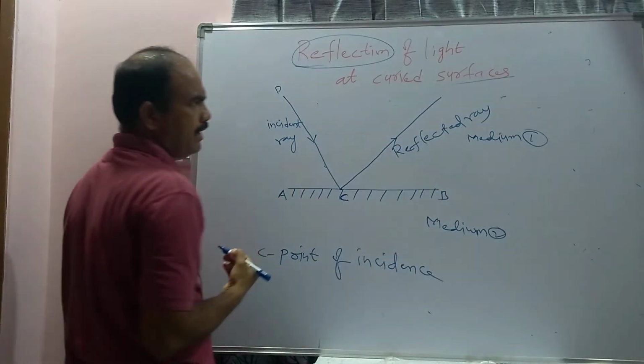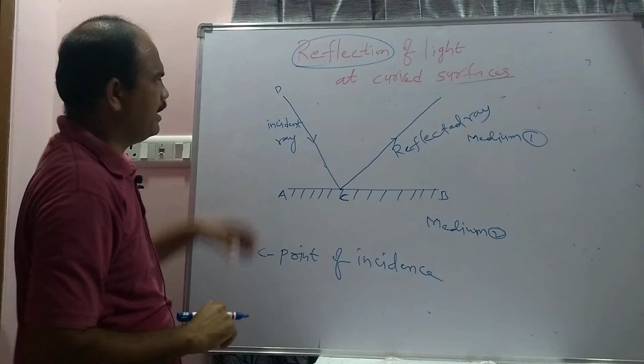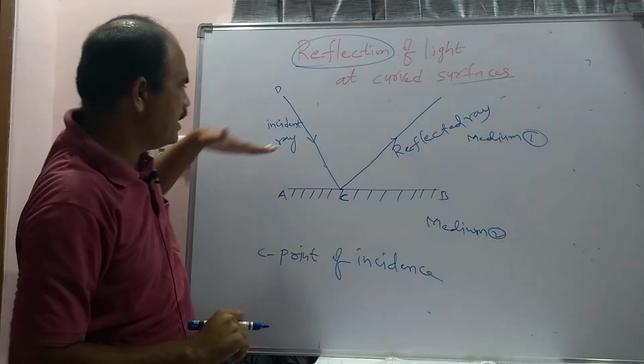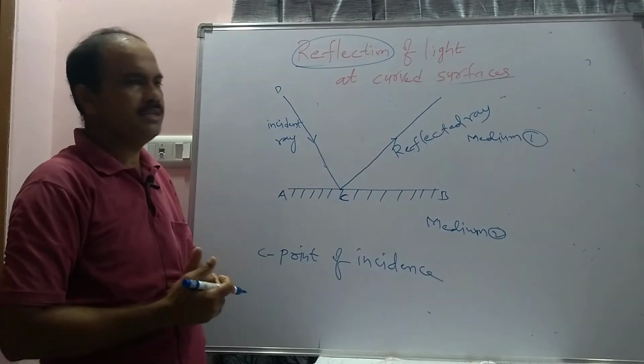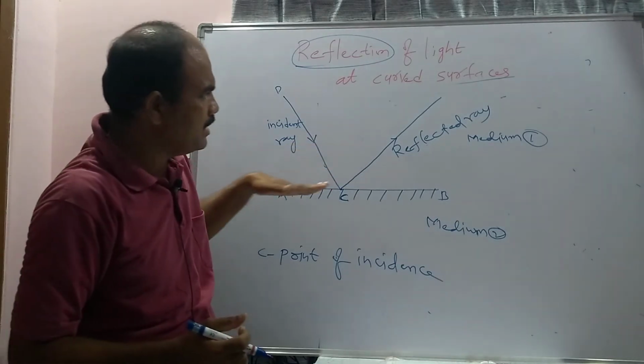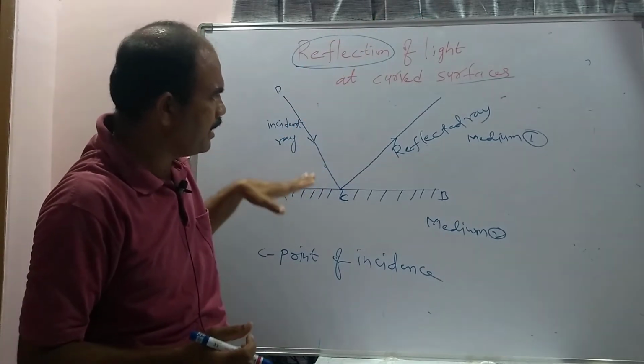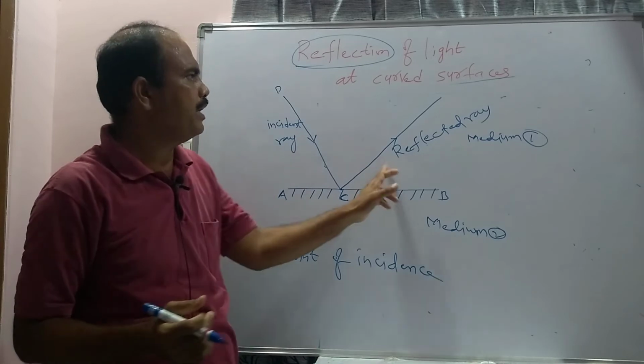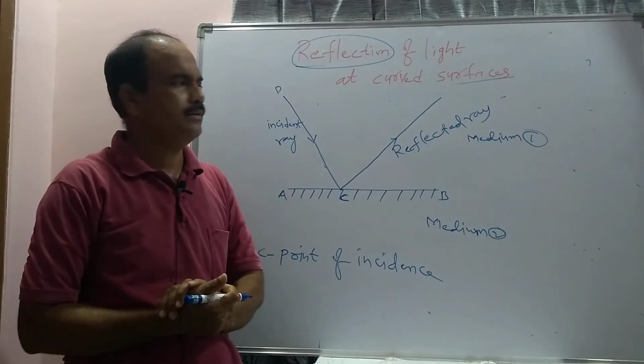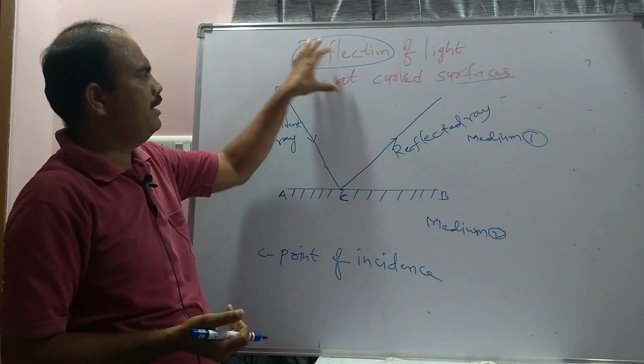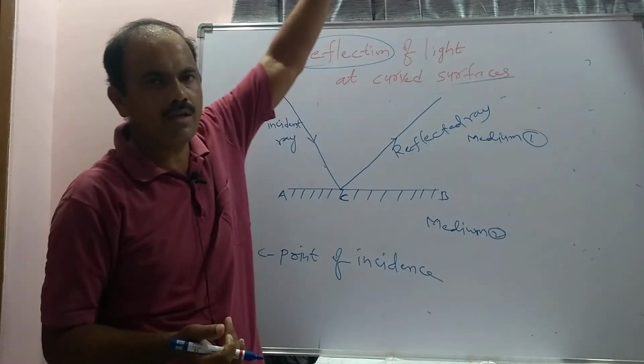So this is called the reflected ray, this is called the incident ray. The ray which is incident on the surface will be known as the incident ray, and the ray which is returning from the surface will be known as what? Reflected ray. So what is reflection? The returning of the light into the same medium.